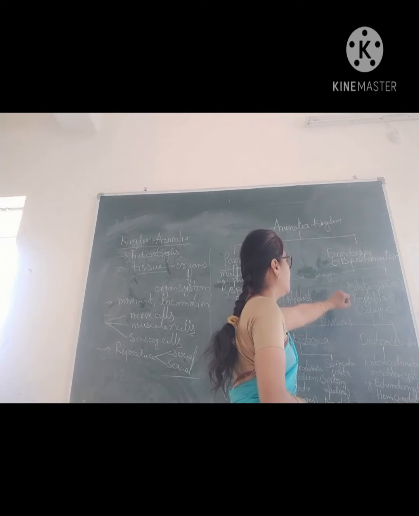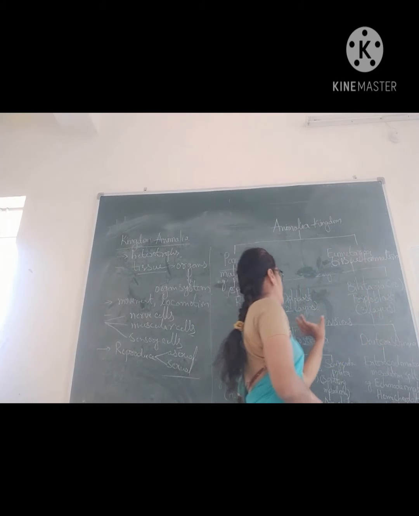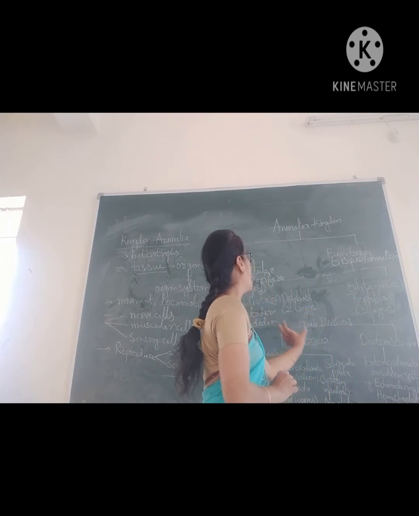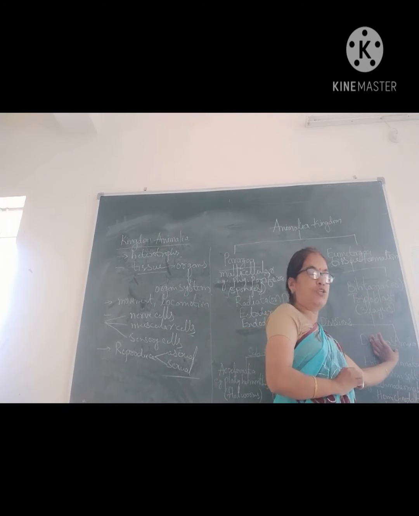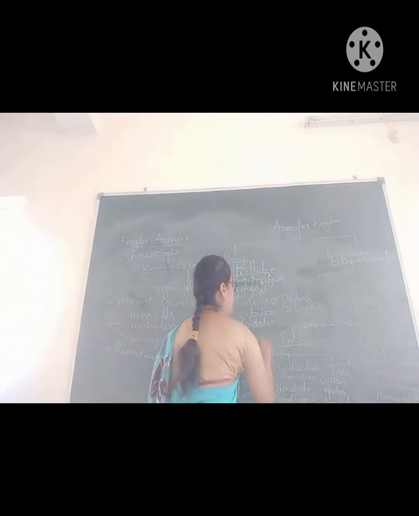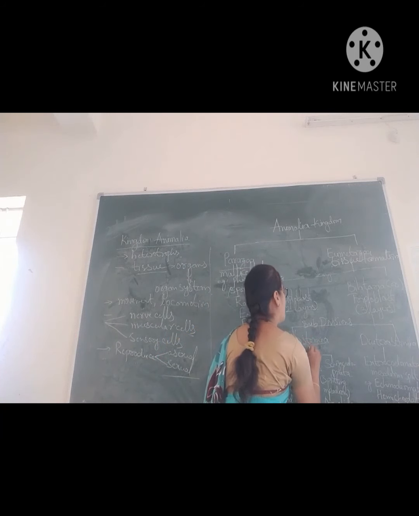And next, these bilateria are again divided into two subdivisions. They are protostomia and deuterostomia. Protostomia: proto means first, stomia means mouth.